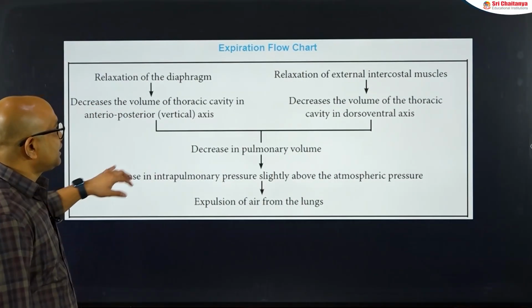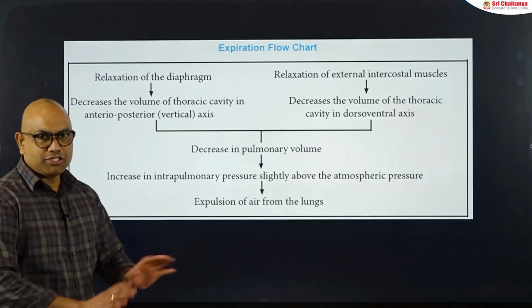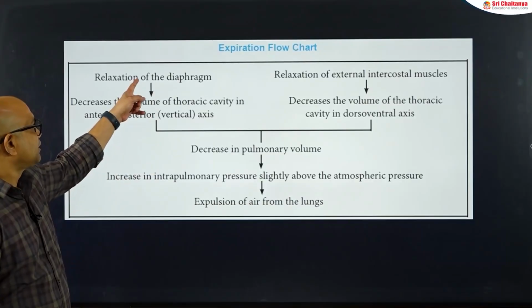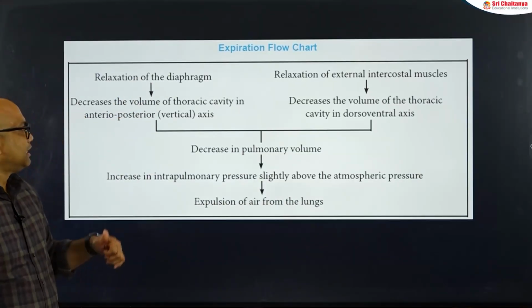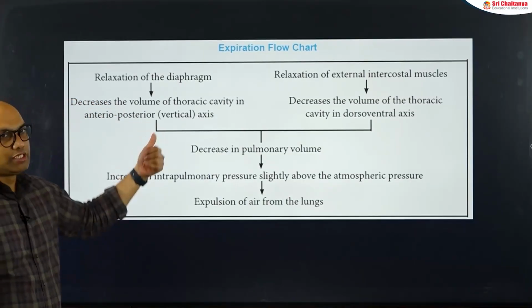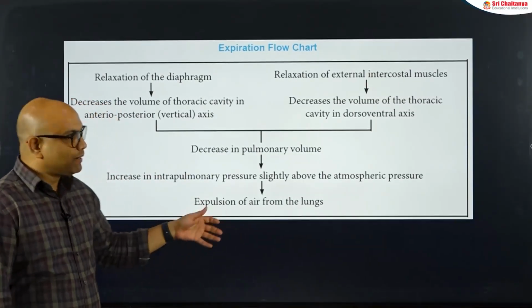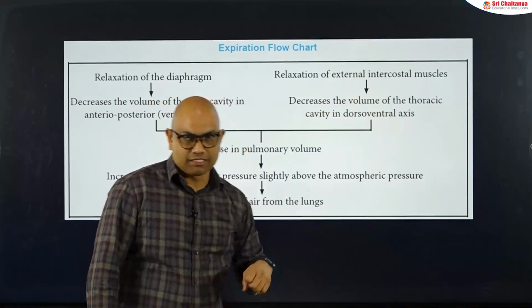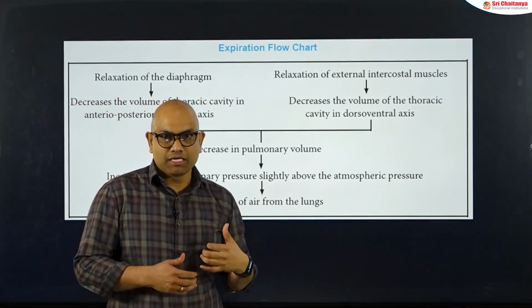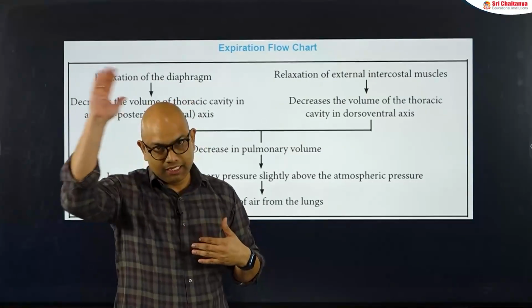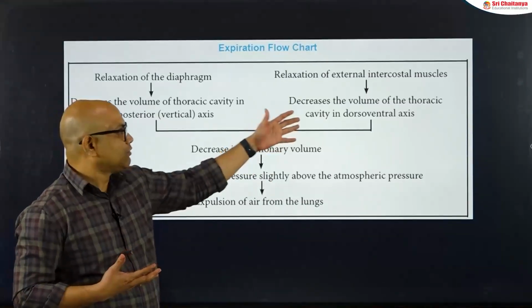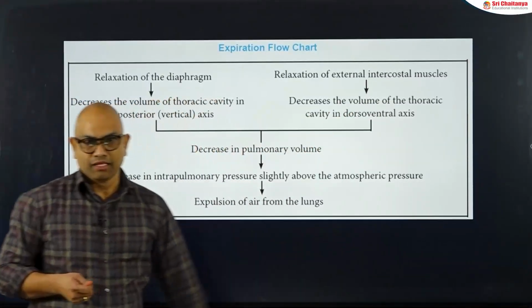When it comes to the flow chart of expiration, expiration is opposite to inspiration, and is caused by the relaxation of the muscles. The diaphragm muscles undergo relaxation. When diaphragm muscles relax, it decreases the volume of the thoracic cavity in the anterior-posterior or vertical axis, followed by the relaxation of external intercostal muscles. When external intercostal muscles relax, the ribs that moved upward and forward during contraction will come back to their original position and decrease the thoracic volume in the dorsoventral axis.